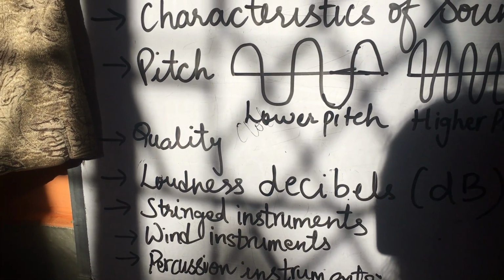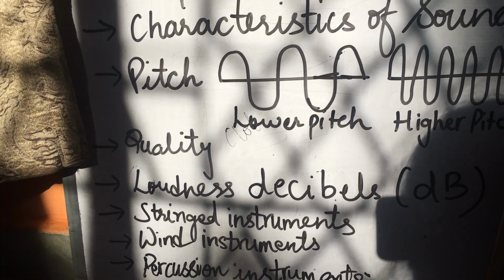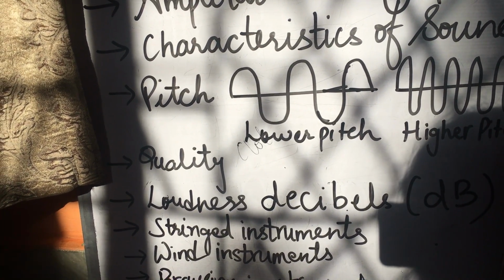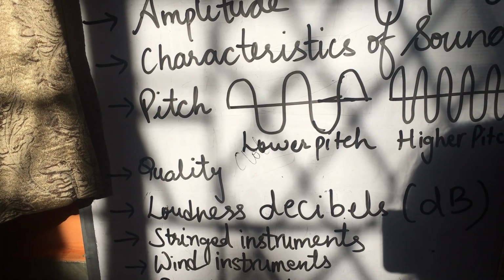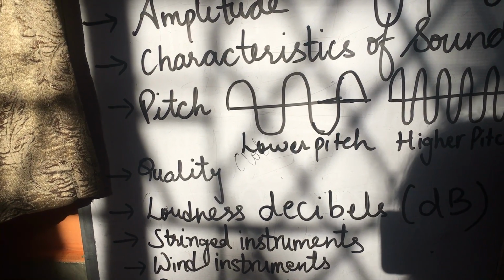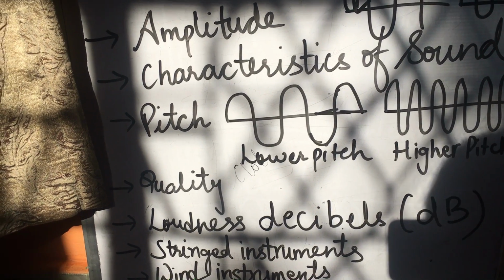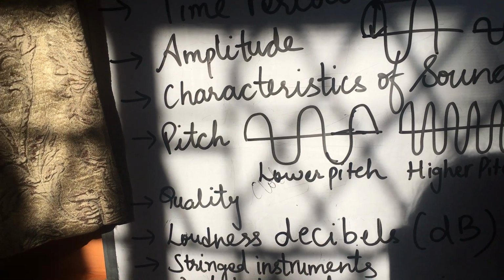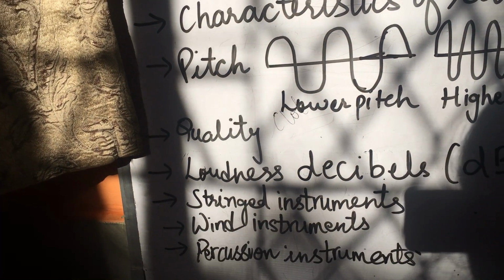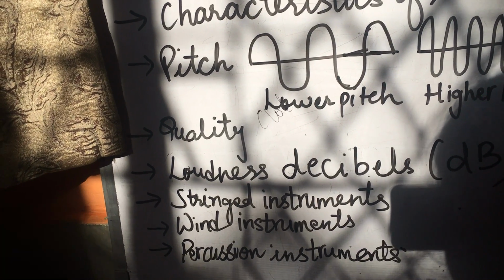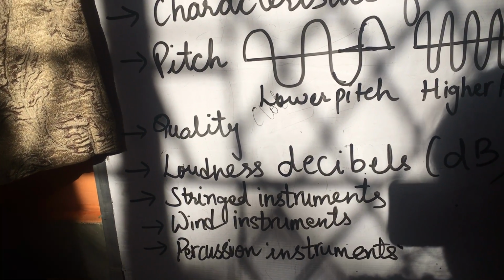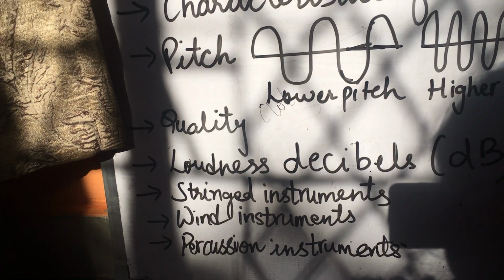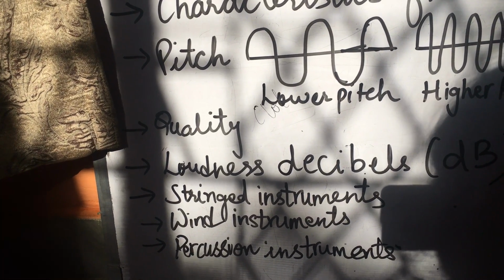What are stringed instruments? Stringed instruments produce sound due to vibration of the metallic string stretched between two fixed points on the instrument. In a guitar, the vibration can be produced by plucking the strings, and in a violin by drawing a bow across the strings. The instruments which have strings to produce sound, because the strings vibrate, are known as stringed instruments. For example, veena, tanpura, sitar, piano, cello, etc. These all are stringed instruments.